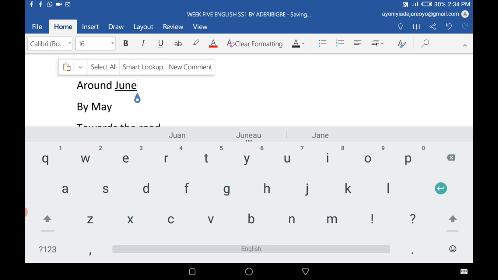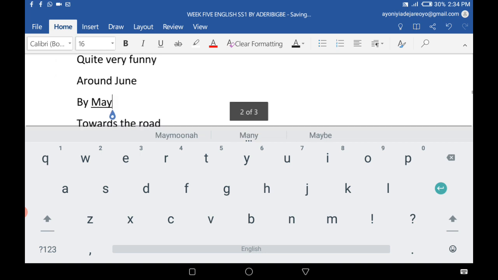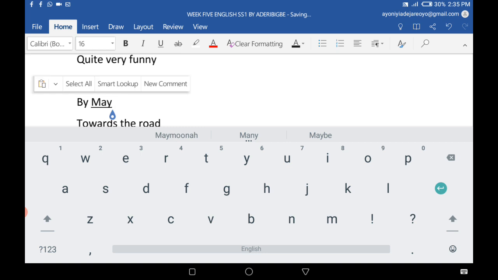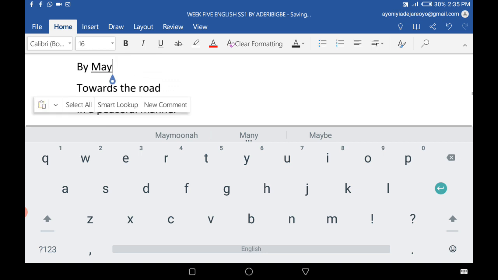Around June. I think he came home last year around June. When did he come home? I think he came home last year around June. So around June here is an adverbial. Sometimes they ask you what is the grammatical name. That is an adverbial phrase. Around June is an adverbial phrase. By May. I will be home by May next year. I'm going to the US to study. I put in to study linguistics, so I should be home by May next year. By May is an adverbial. It's also an adverbial phrase.